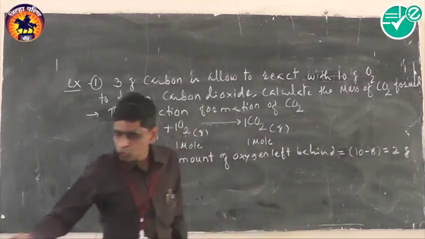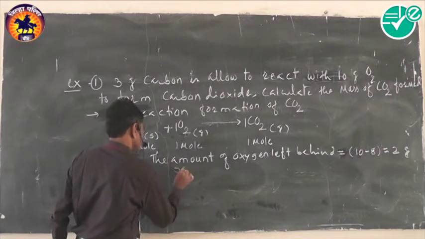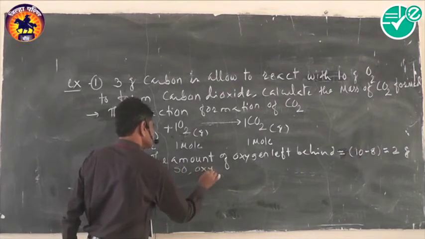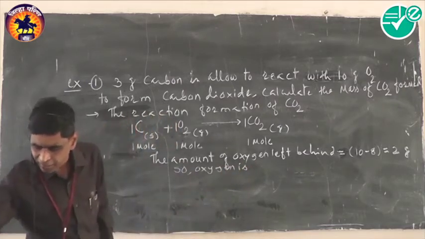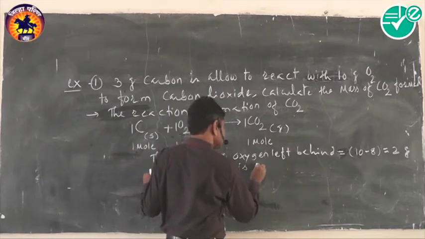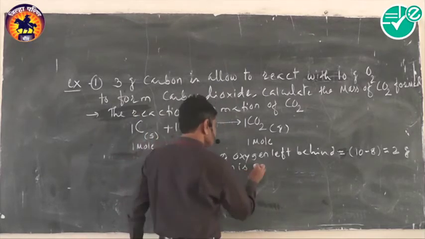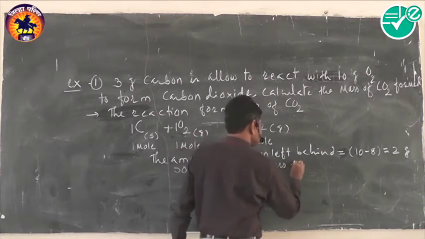It means 2 gram oxygen is left behind, and so oxygen is the excess reactant. Remember, in this problem, oxygen is the excess reactant.